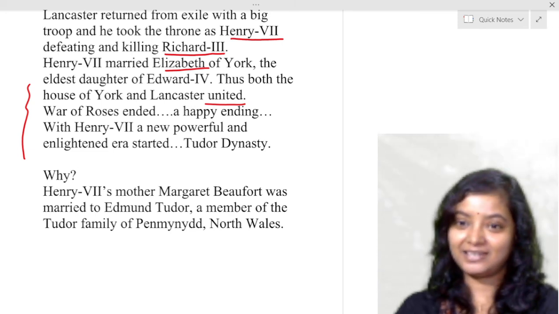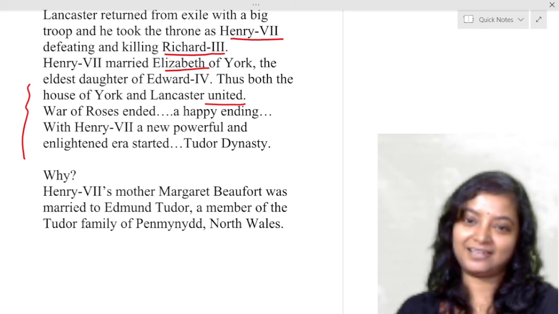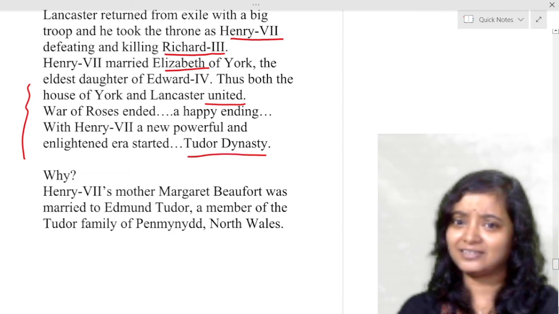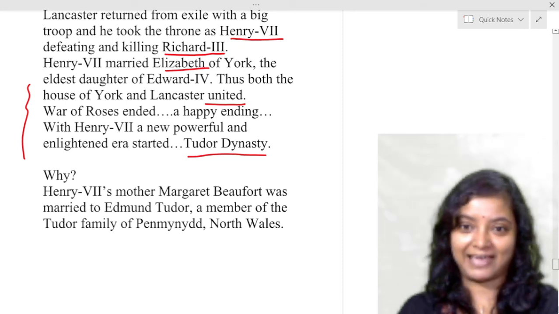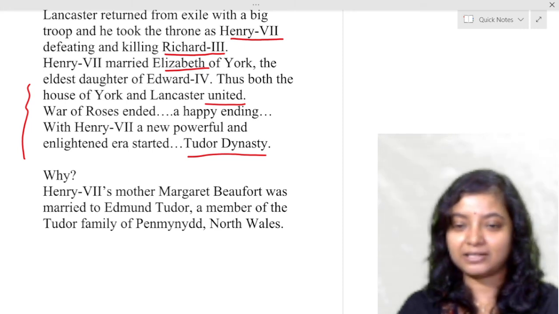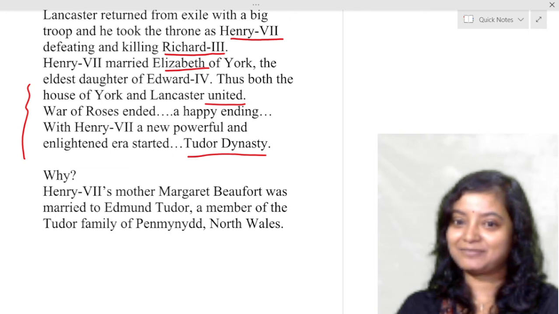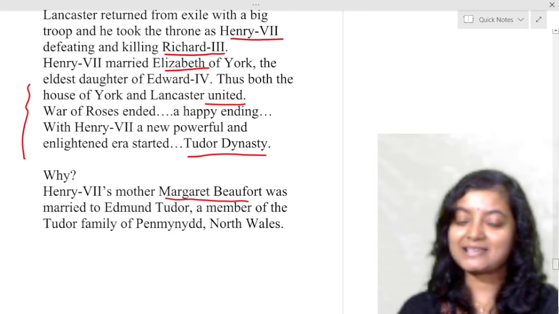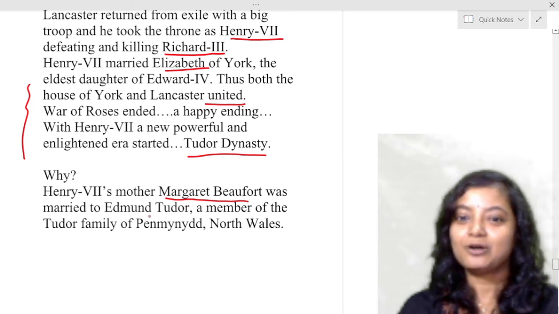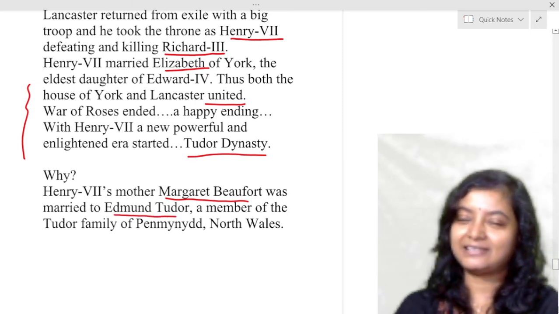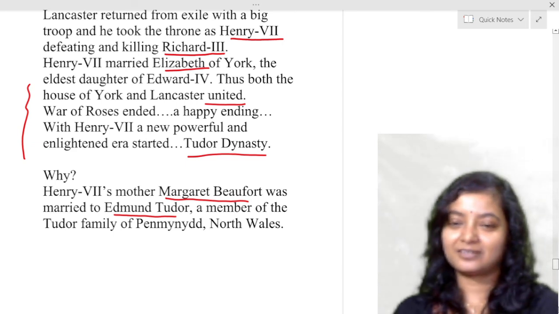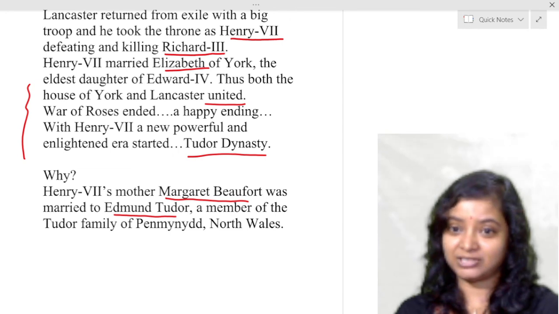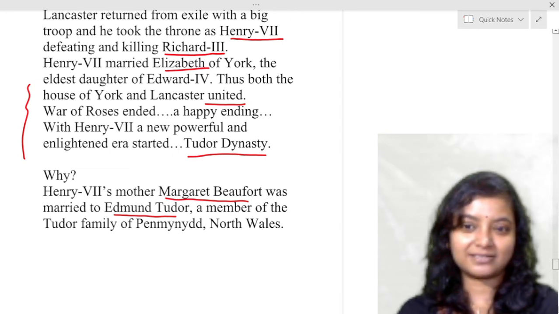With Henry VII, a new, powerful and enlightened era started, that is the Tudor Dynasty. Why? We have learned about Plantagenet, Lancaster here. Again Tudor, why? Because Henry VII's mother, Margaret Beaufort, was married to Edmund Tudor. Actually, when we read names like Tudor, Plantagenet, York, Lancaster, Stuart, we don't try to understand the origin.